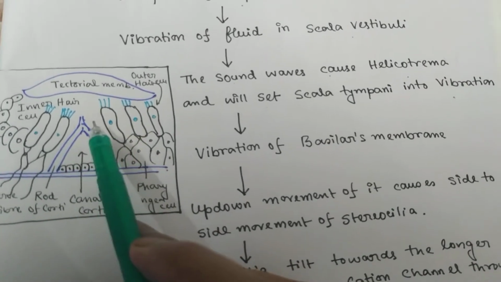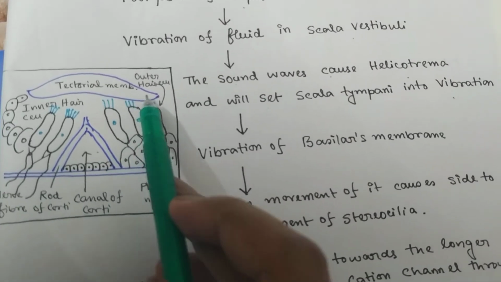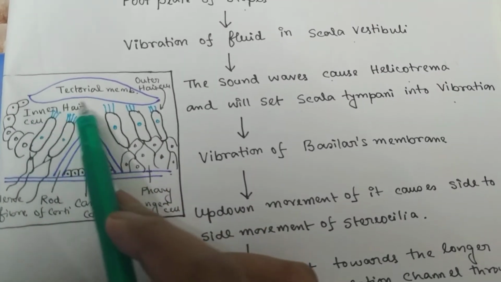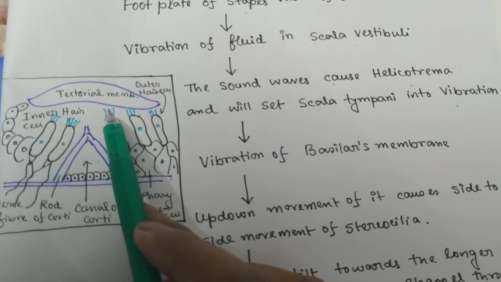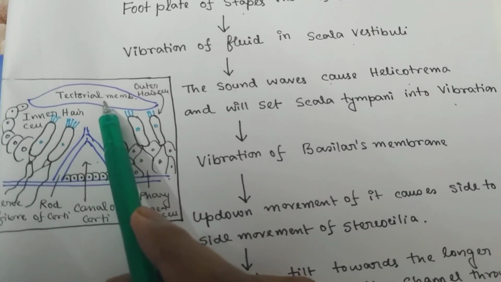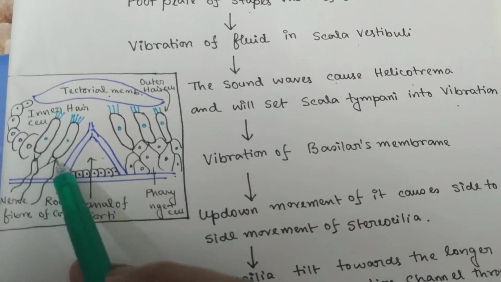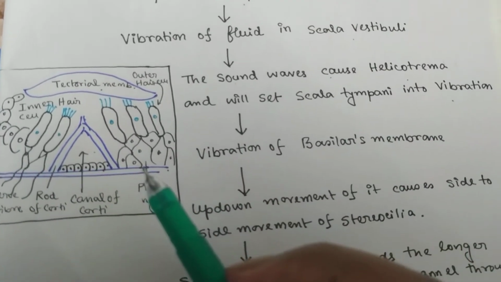Both types of hair cells have stereocilia, and above the stereocilia there is a membrane called the tectorial membrane, and the movement of this stereocilia causes the movement of the tectorial membrane, and there are some nerve fibers arising from the inner hair cells.